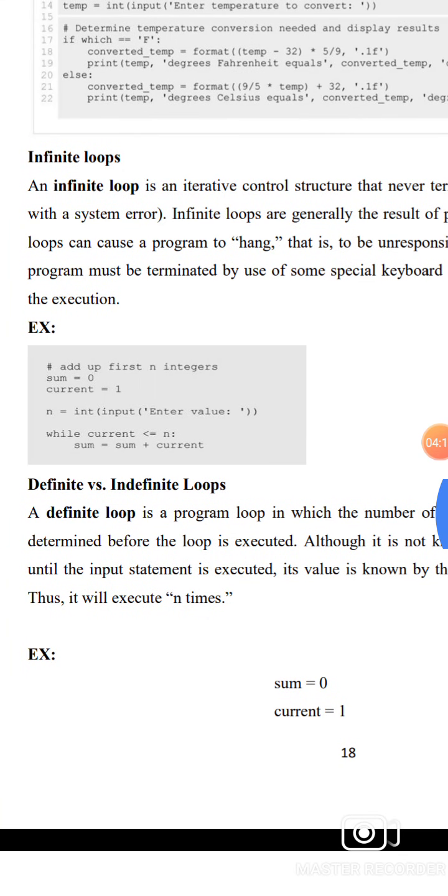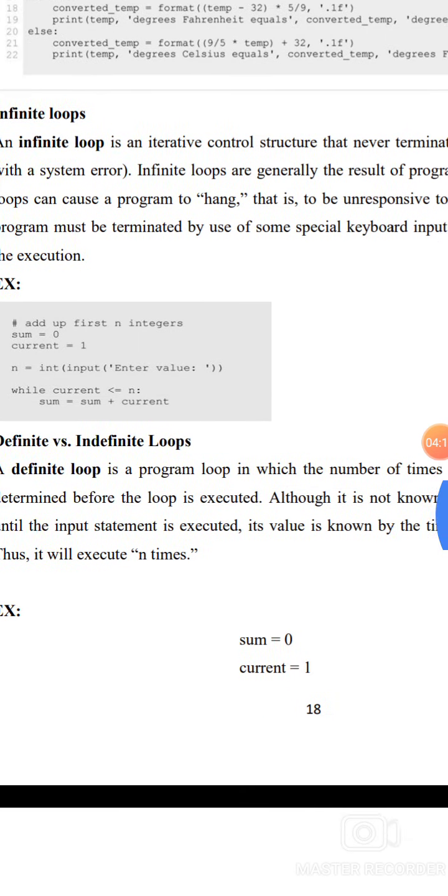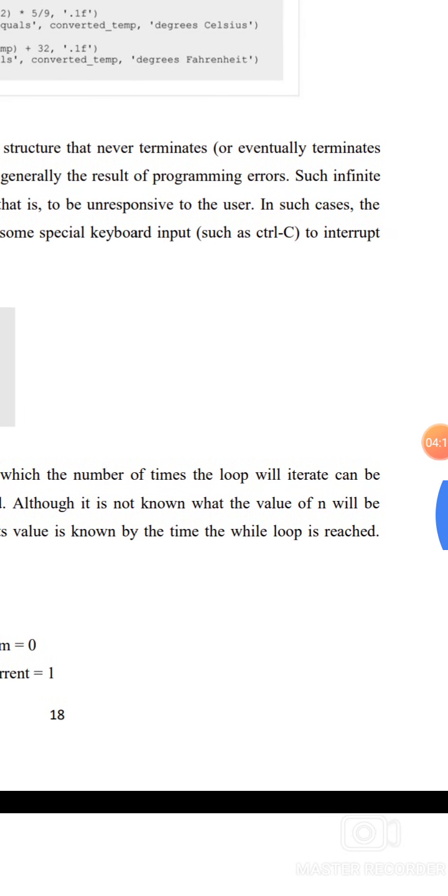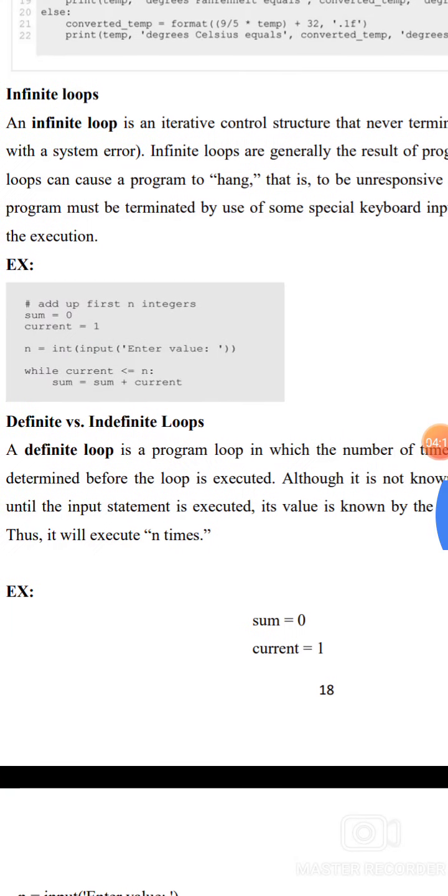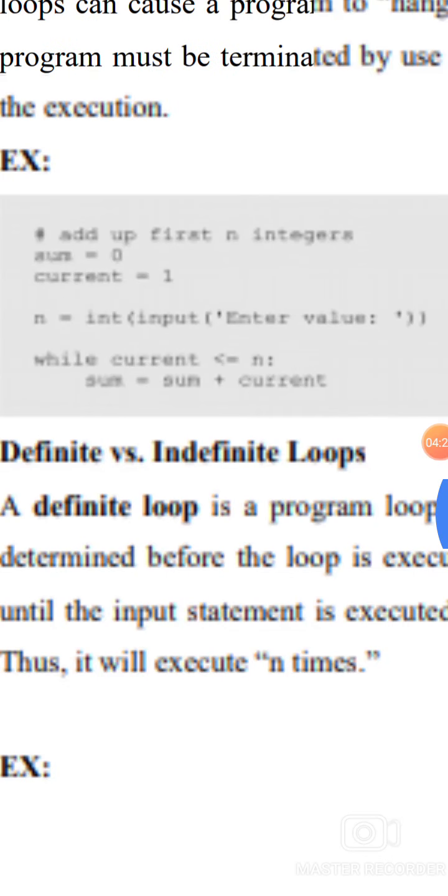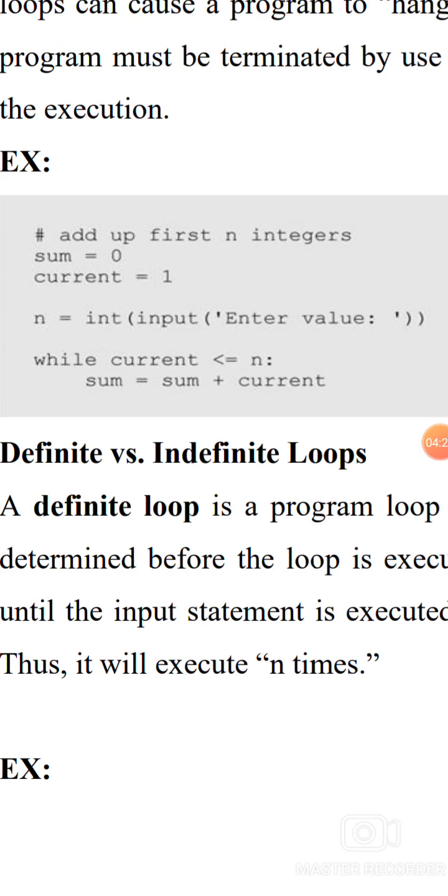In such cases, the program is terminated by the use of special keyboard input, Ctrl C, to interrupt the execution. For example, add up the first n integers: sum equal to 0, current equal to 1, n equal to input, enter the value. While current is less than or equal to n, sum equal to sum plus current. This is an example program with an infinite loop.